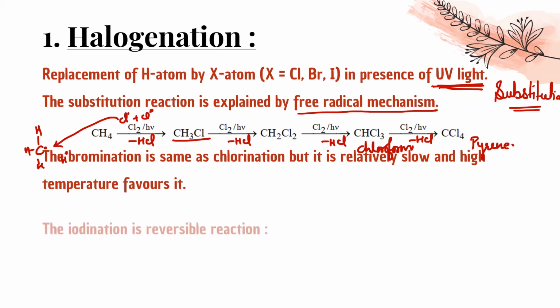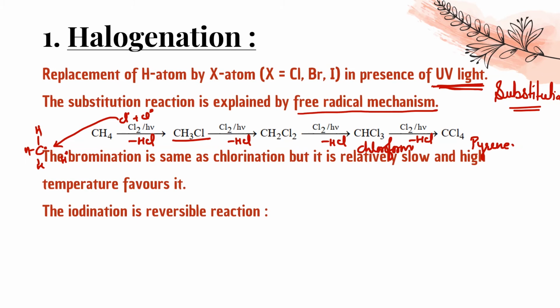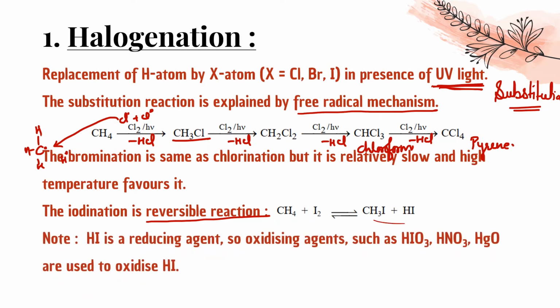Okay. While about iodination, यानी iodine के साथ I2 in presence of HNO3, this is a reversible reaction. So whenever we do this reaction, we have to use an oxidizing agent over here. Okay. So this reaction is reversible. CH4 plus I2 change into CH3I, and again this will combine to give this back. So to stop this reversibility, we have to use some oxidizing agent which will oxidize this HI into I2, like HIO3, HNO3, HgO.